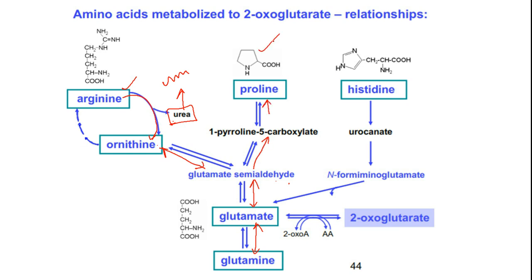Okay, so this one. Further, the histidine upon metabolism, because histidine is metabolized via an elimination type of reaction, so that urocanate will be obtained. So this will be converted to N-formimino-glutamate.